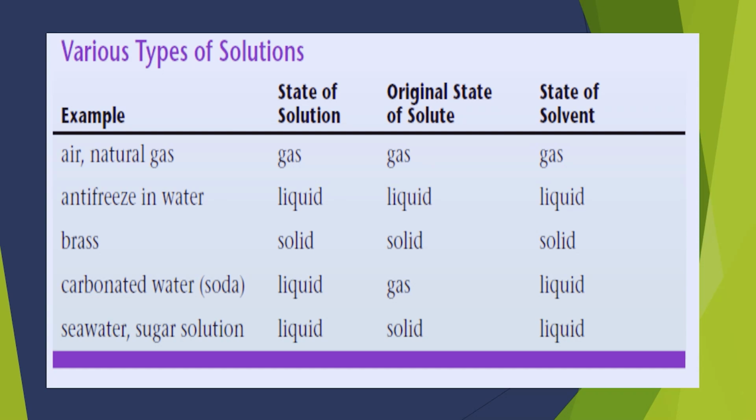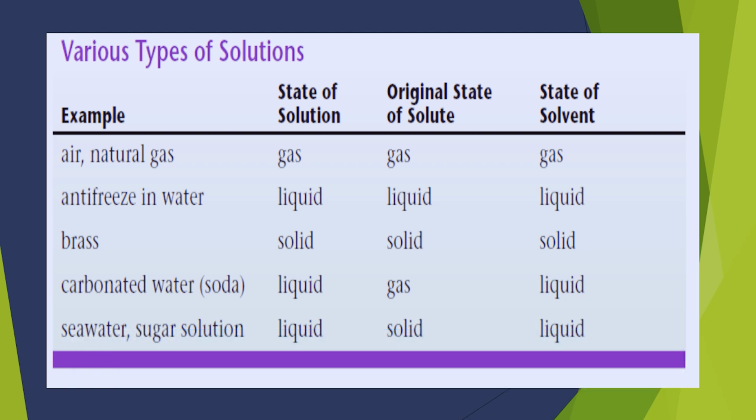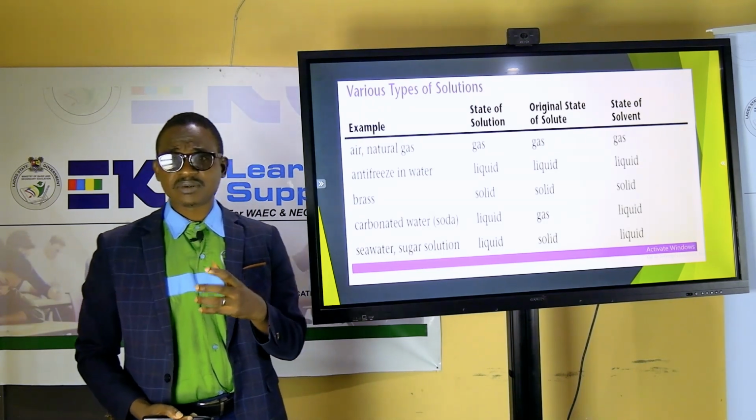Antifreeze in water: liquid is the solution. Liquid is the solute. While what? Solvent is also what? Liquid. A carbonated what? Yes, water. The solution is liquid. The solute is gas, while the solvent is what? Liquid. Likewise, the seawater sugar solution. Yeah, the solution is liquid, the solute is what? Solid, and the solvent is what? Liquid. Yeah, you are going to get more understanding as we progress with the class.